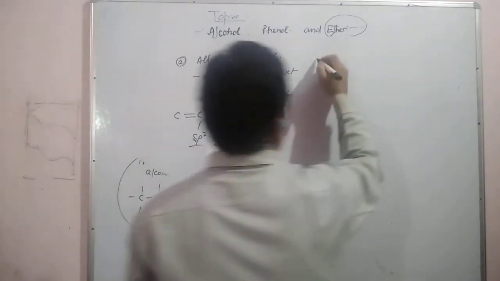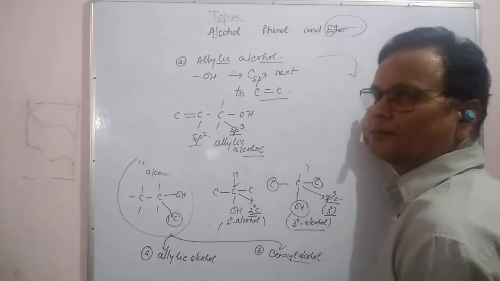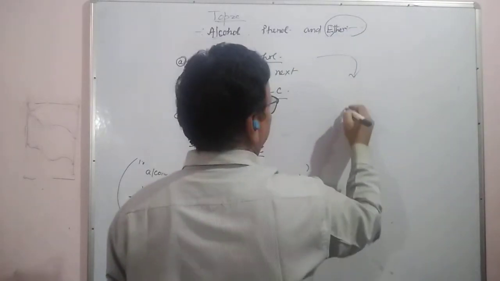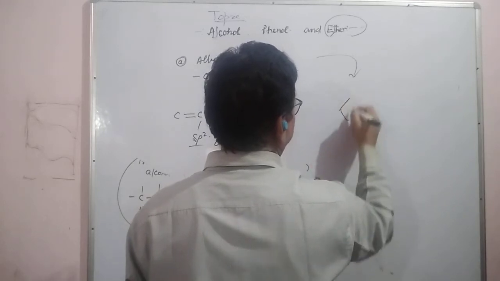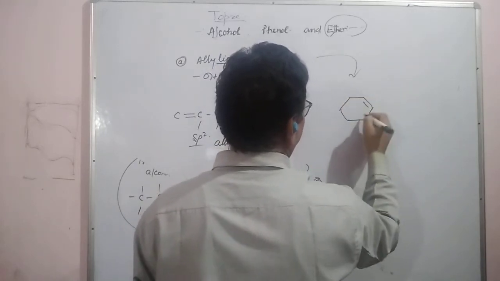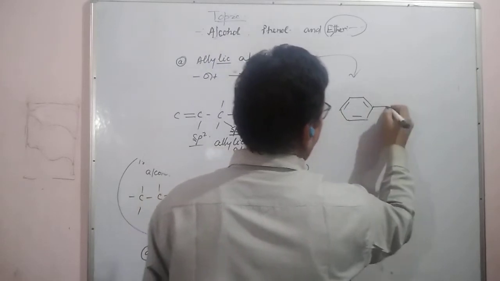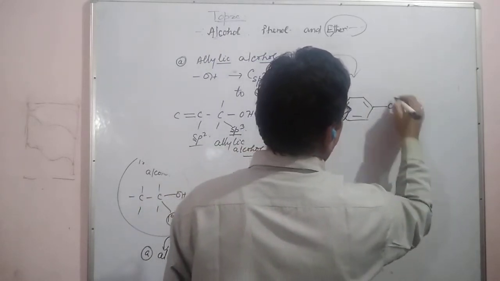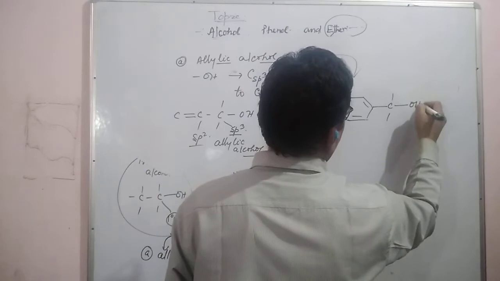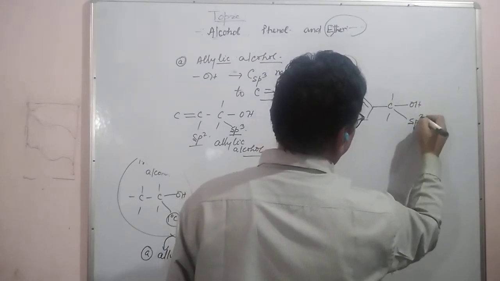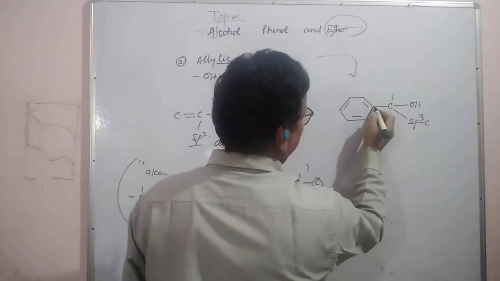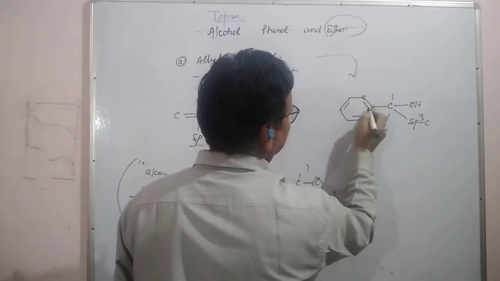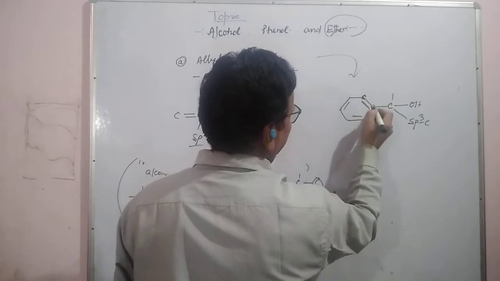Similarly, in the case of benzyl alcohol, suppose this is benzene. Suppose this carbon is attached with OH, so this carbon is an sp3 carbon. And the next carbon is attached with a double bond in the ring.